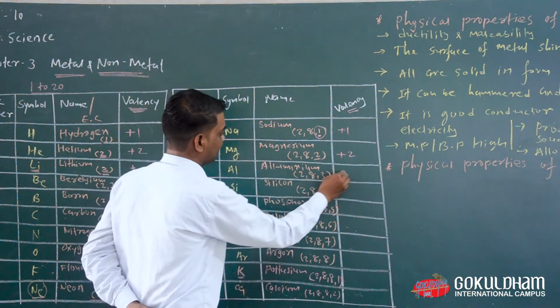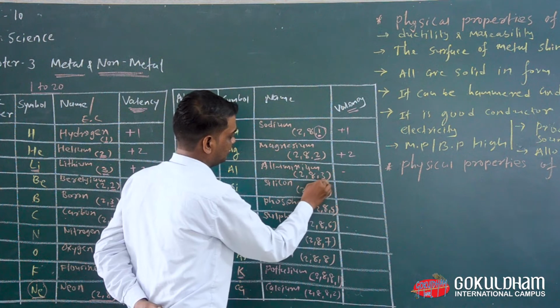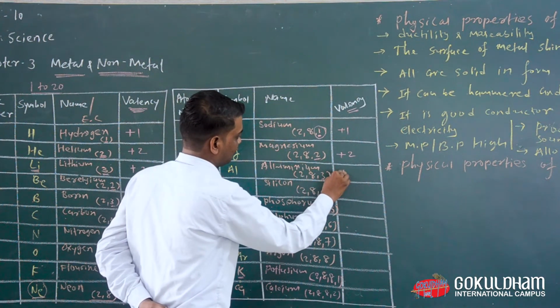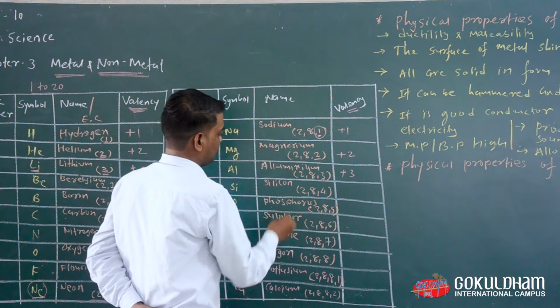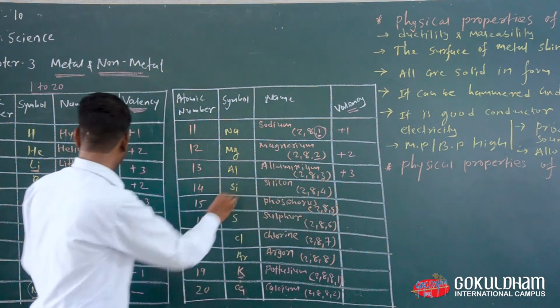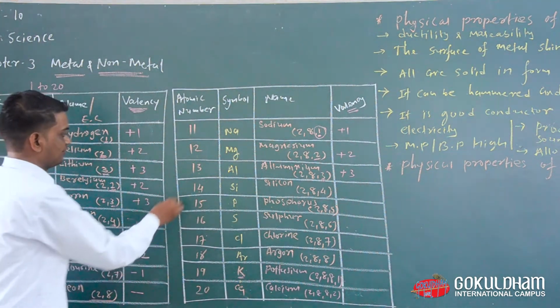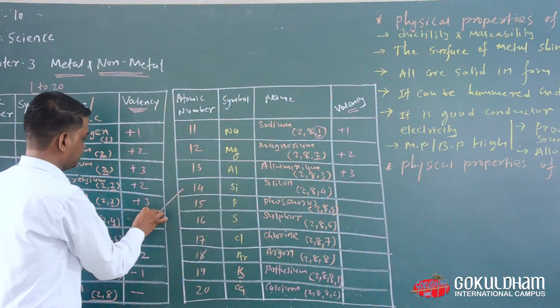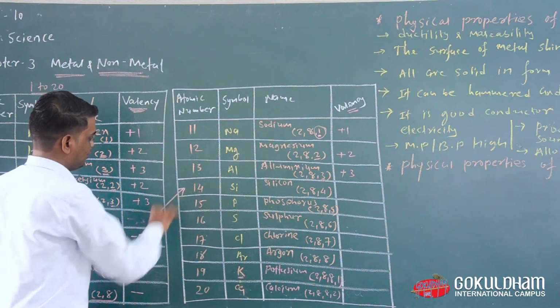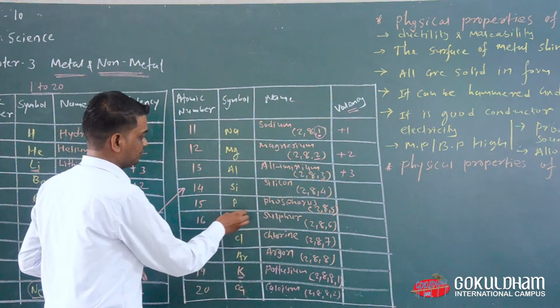Then aluminium has 3 electrons in the outermost energy level, so we can write here +3. Now silicon behaves the same as carbon. Now we are going to see phosphorus.